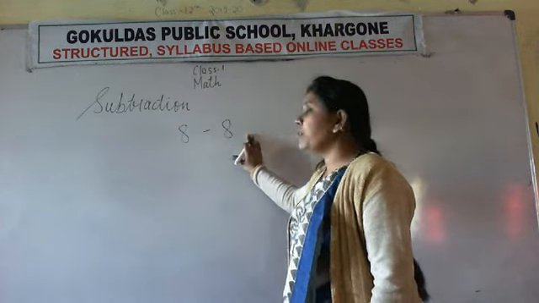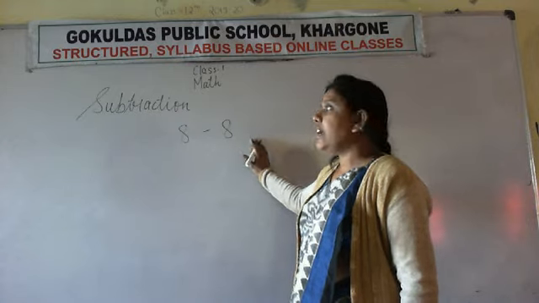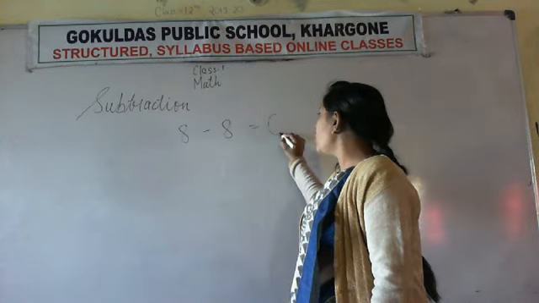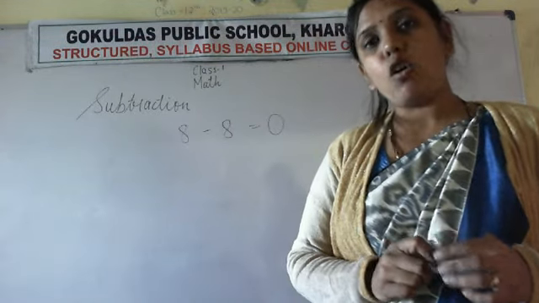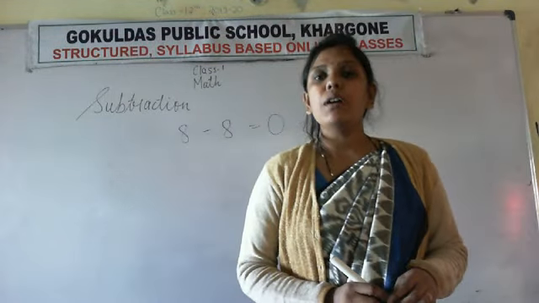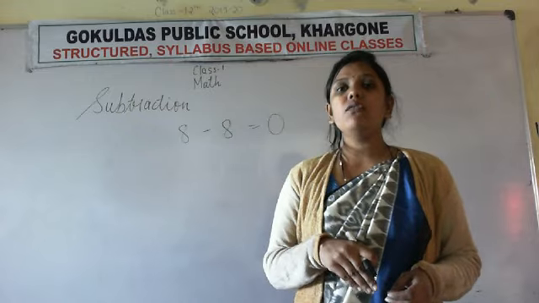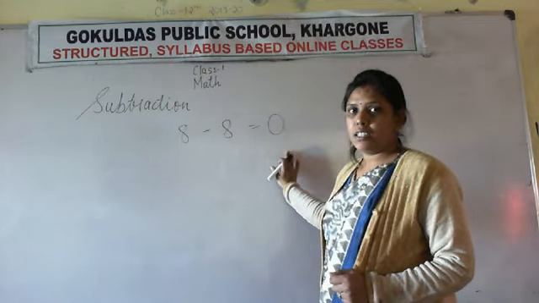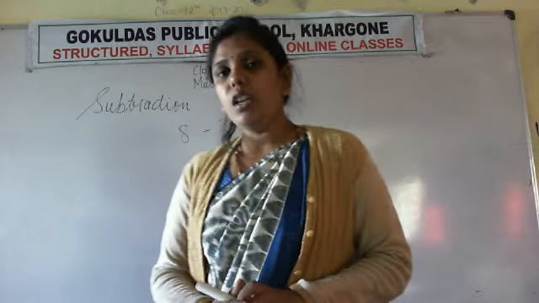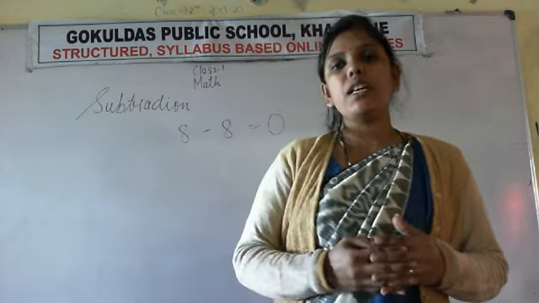If same numbers are subtracted, then the answer we are obtaining is always 0. If a number is subtracted from itself, then we always obtain 0 as an answer.